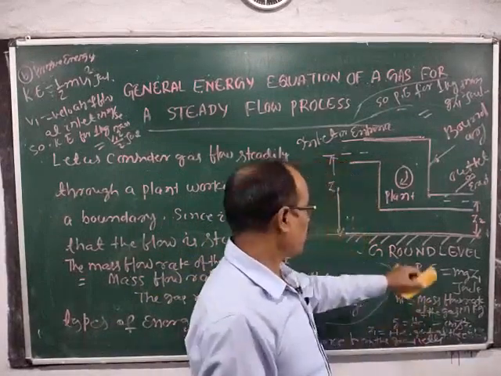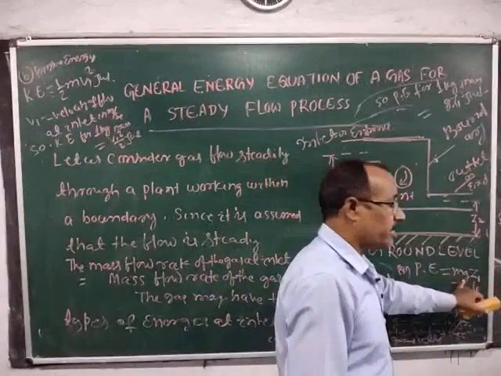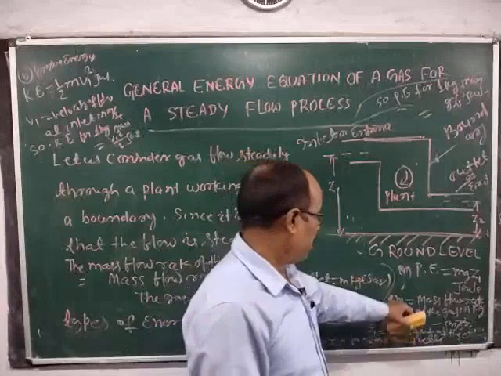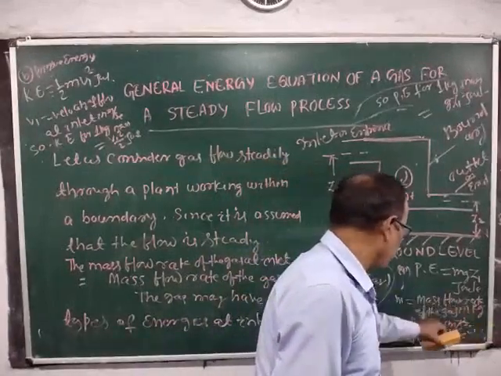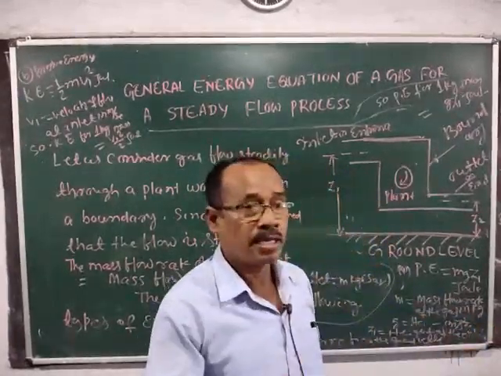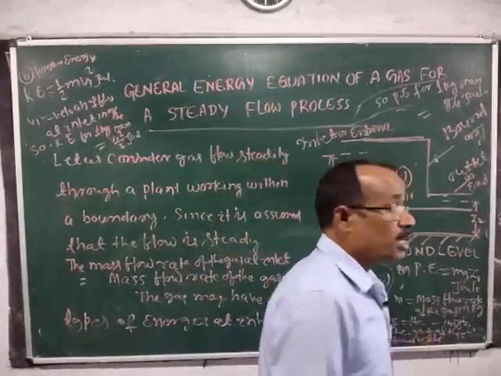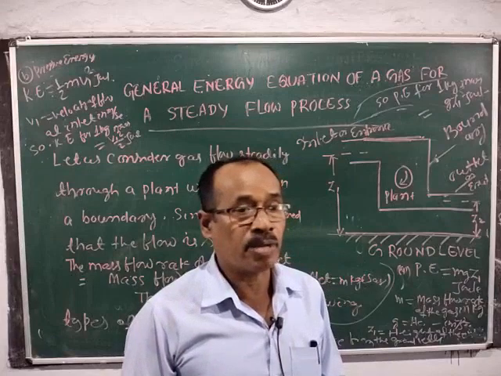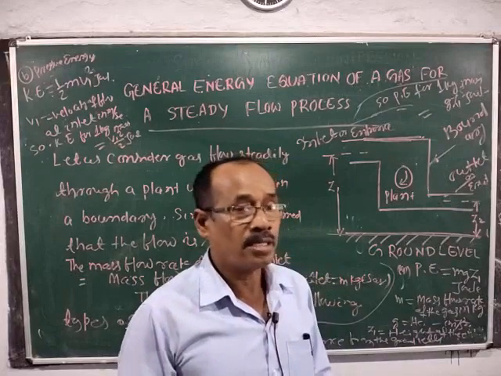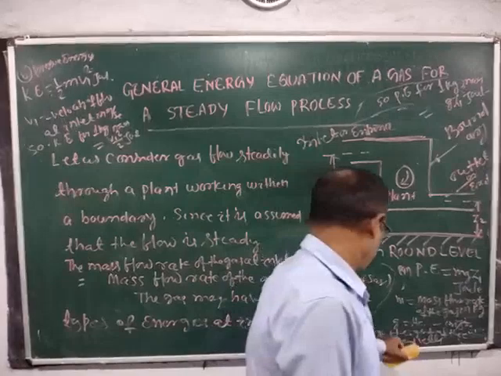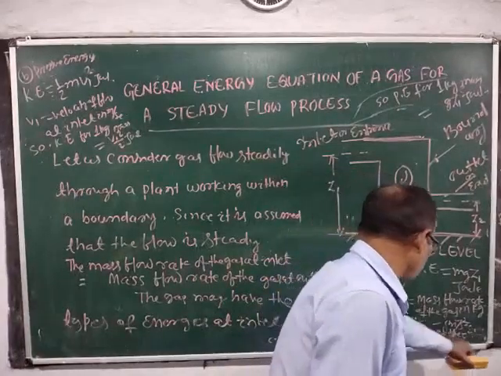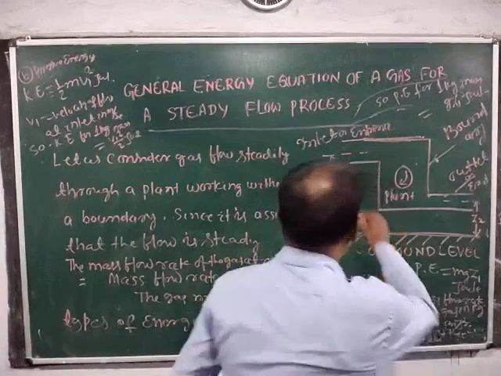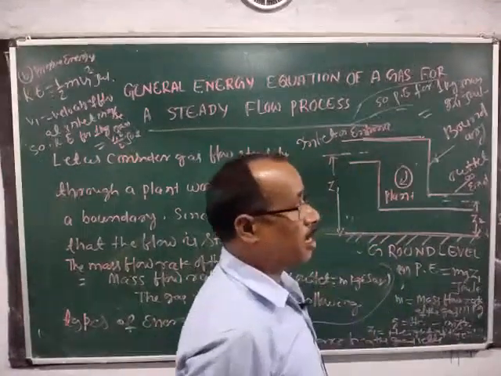Therefore, potential energy is equal to m g z1 joule, where m is the mass flow rate of the gas in kg, g is the acceleration due to gravity in meter per second square, and Z1 is the height of the gas at the entrance from the ground level.